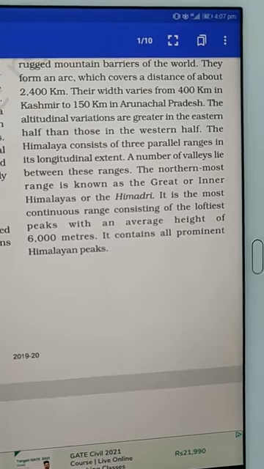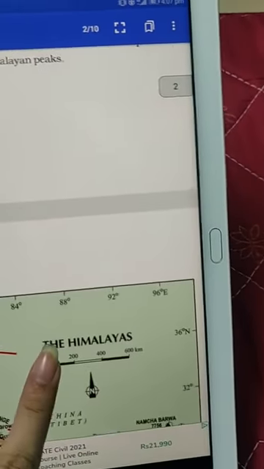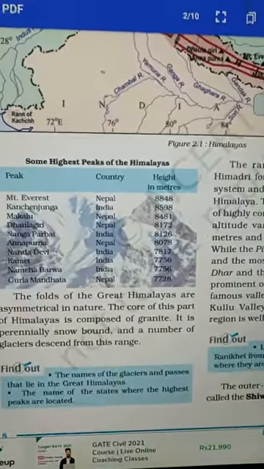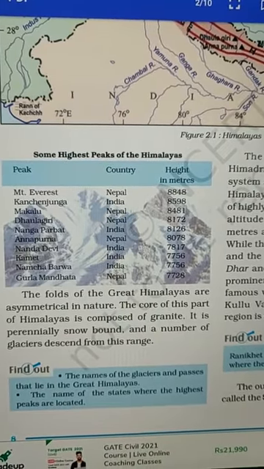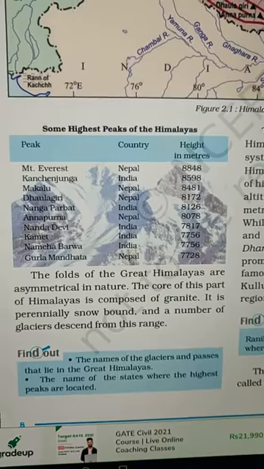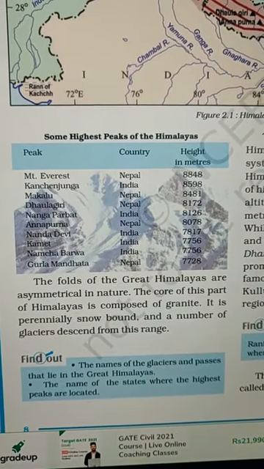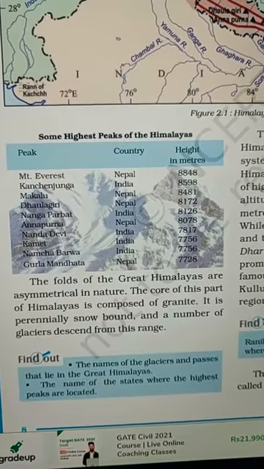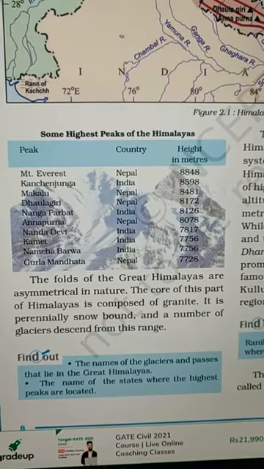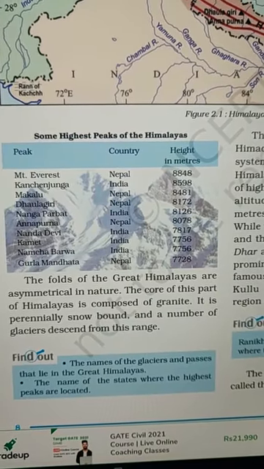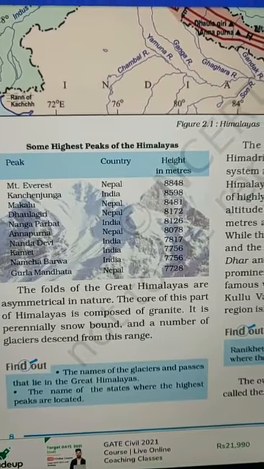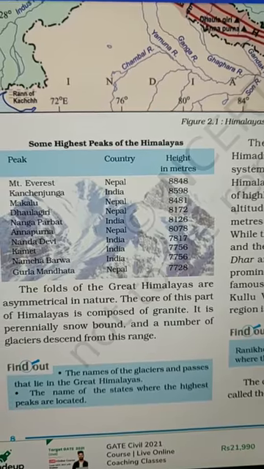They are all prominent peaks. All the important peaks of the Himalayan ranges are found in this first range. Now look in this table. The names of some highest peaks of the Himalayas are given here. Let's have a look. See, Mount Everest, Kanchenjunga, Makalu, Dhaulagiri, Nanga Parbat, Annapurna, Nanda Devi, Namcha Barwa. All these are some important mountain peaks of the Himalayas. And Mount Everest is one of the highest peaks in the whole world.